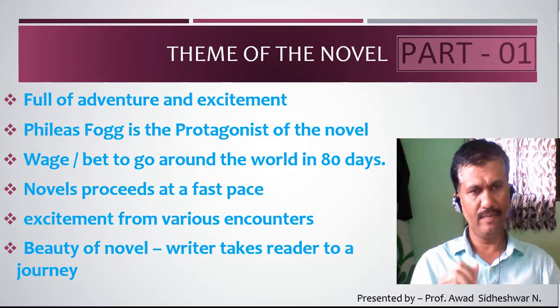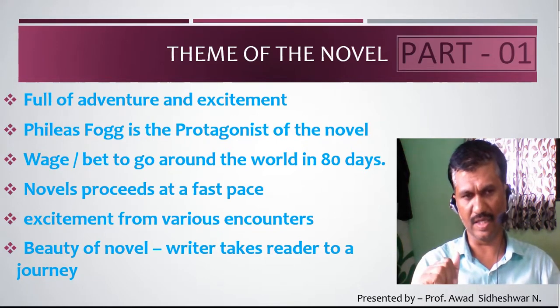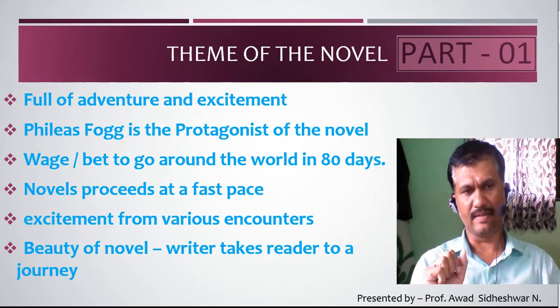At the beginning, Phileas Fogg is a person who likes a solitary life. He has no friends. He closes himself off within four walls. He does not respond to the comments made by other persons in the club or in the society. So such a type of solitary character we find in the beginning of the novel. At the end, the character is changed. I will tell you about this later. So that is the major character.